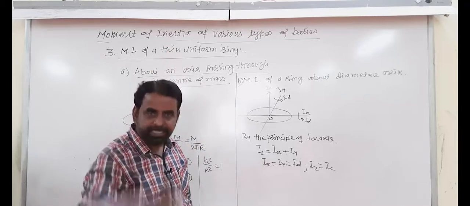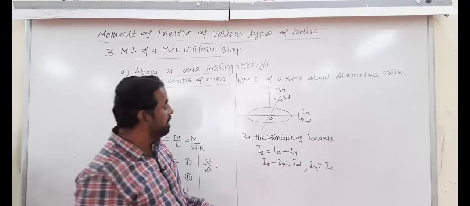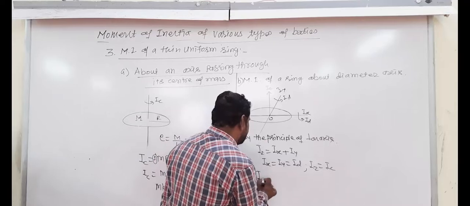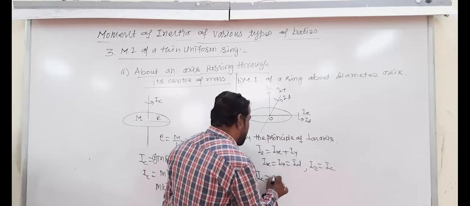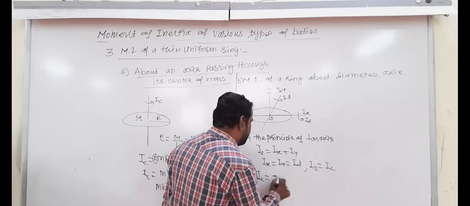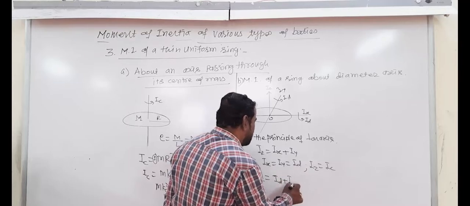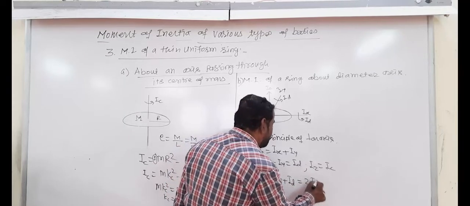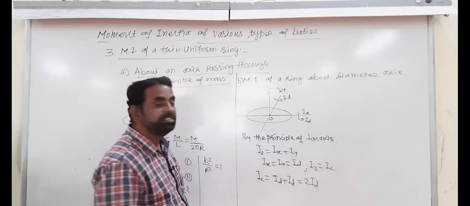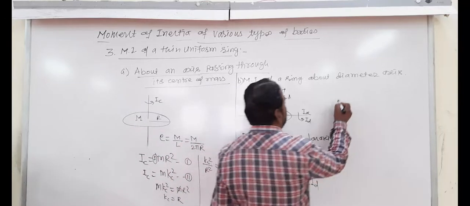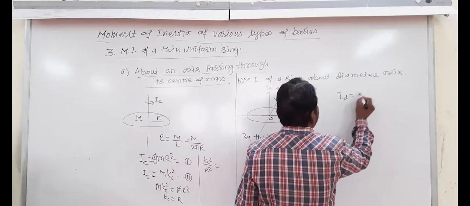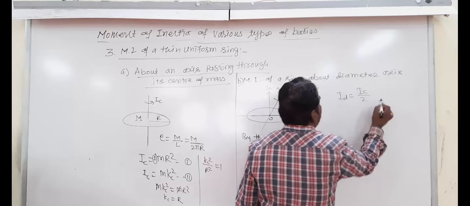Perpendicular axis Iz passing through its center, and therefore Ic is equal to Id plus Id, which is 2 times Id. And therefore, Id is equal to Ic by 2.